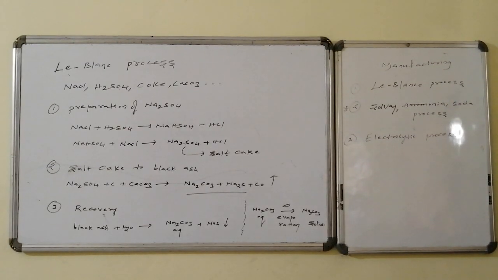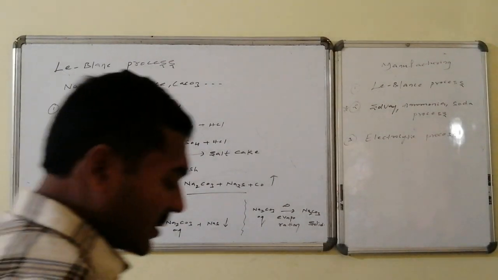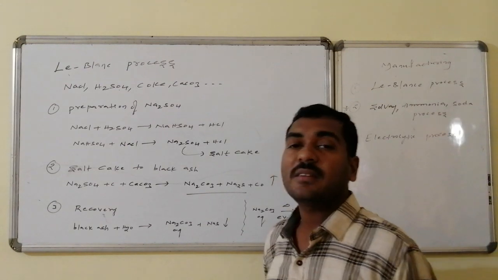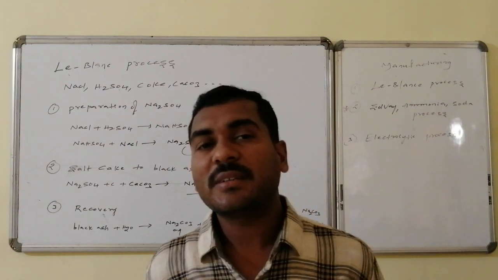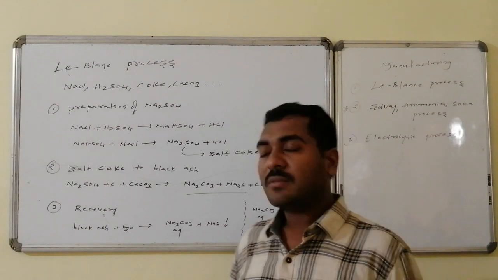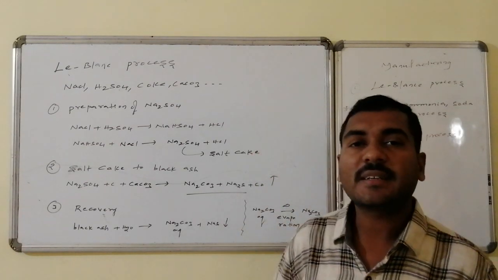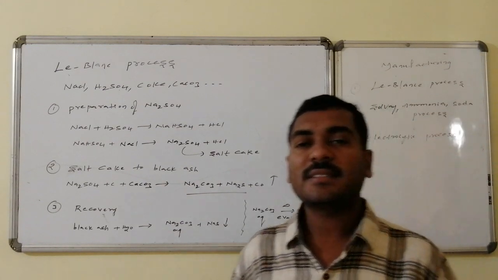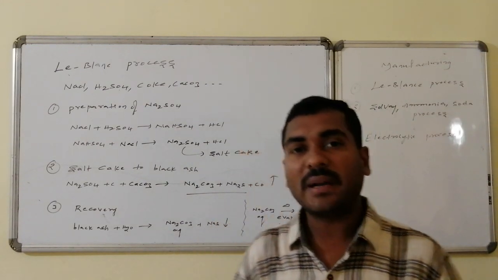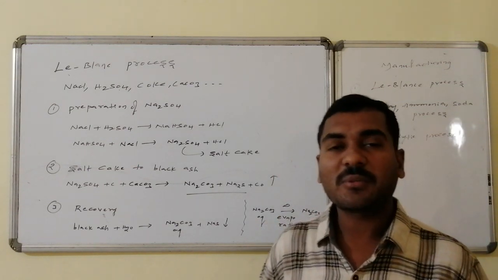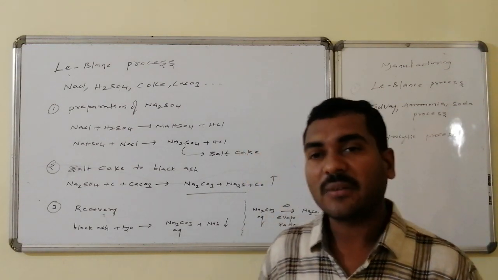In the Leblanc process, the required chemicals for the preparation of sodium carbonate are sodium chloride, sulfuric acid, coke as well as calcium carbonate. It involves stages. In stage 1, we first prepare sodium sulfate, that is said to be the salt cake. Sodium chloride on reaction with sulfuric acid leads to the formation of sodium bisulfate. Sodium bisulfate on reaction with sodium chloride once again is converted to sodium sulfate, that is said to be